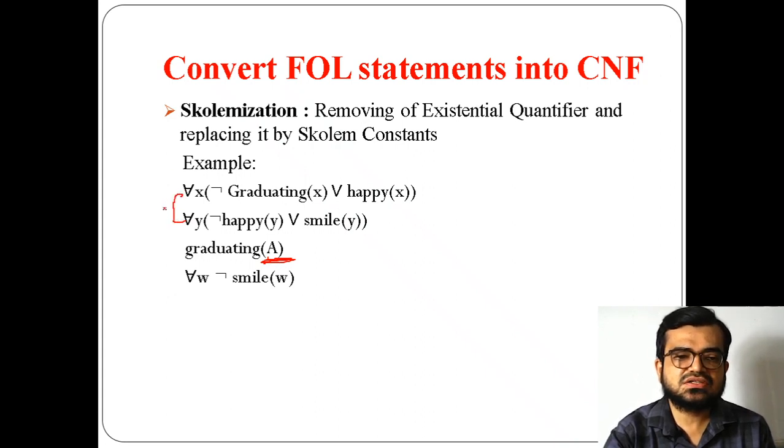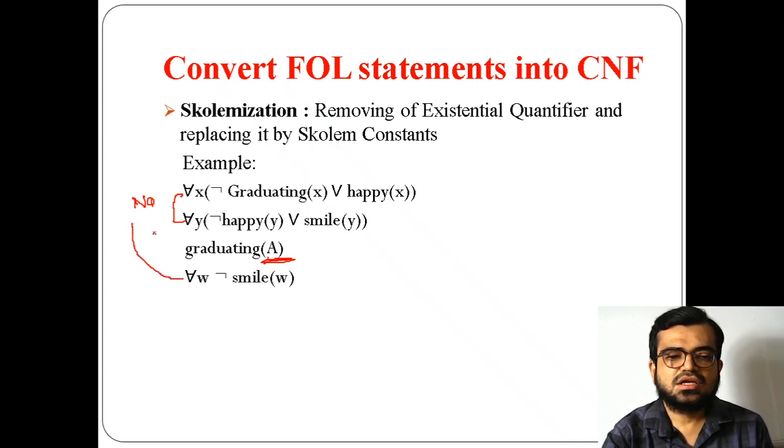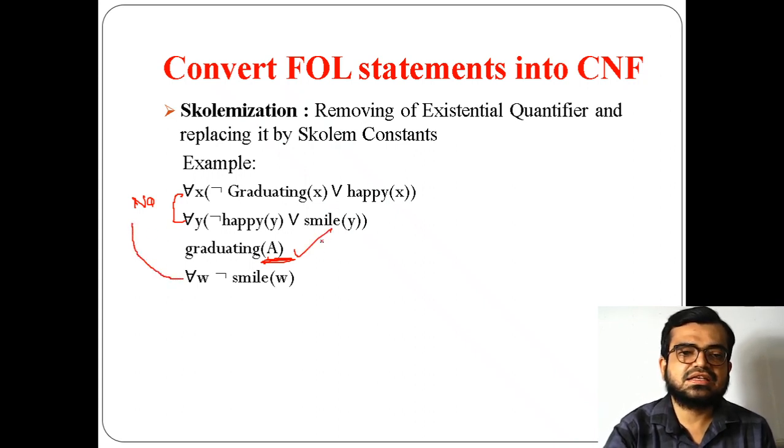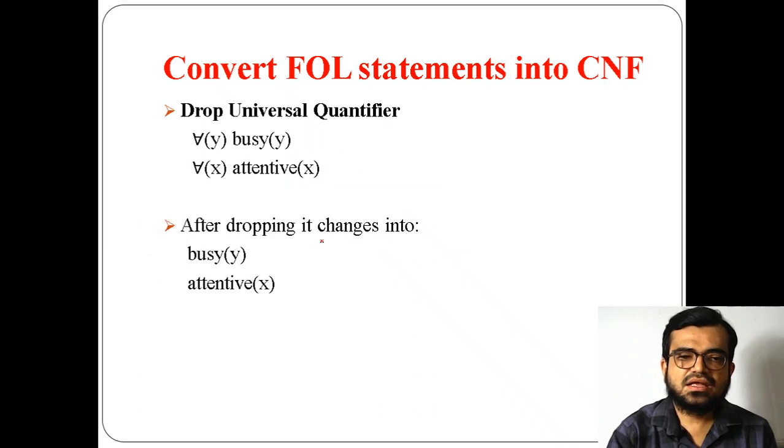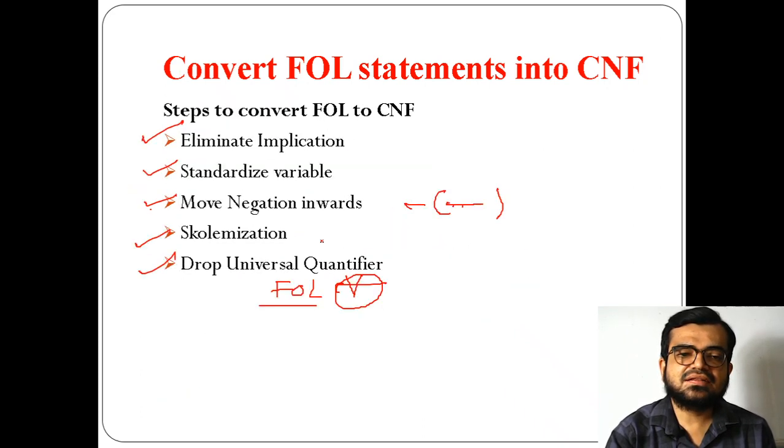So here no changes, here also no change, but the change will be there for this line. And the last step is that you need to drop the universal quantifier.